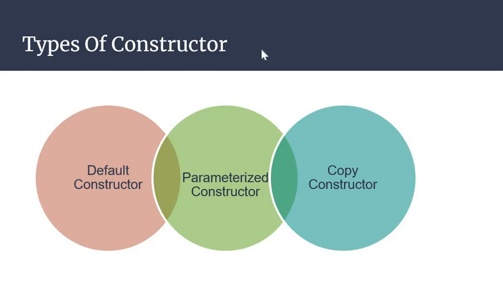Types of constructor. There are three types of constructor: default constructor, parameterized constructor, and copy constructor.